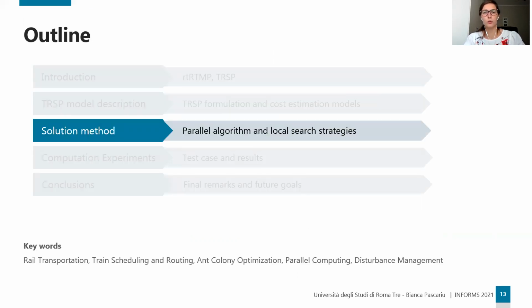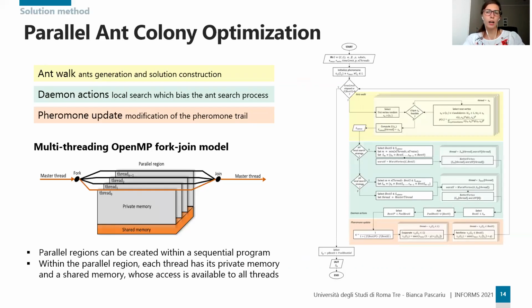So, moving on to the solution method, we propose a parallel ant colony optimization. In general, this is a metaheuristic which simulates the way an ant colony finds the best route while foraging for food. The algorithm adopts the concept of pheromone to keep track of solution quality. You can split the algorithm into three main activities: ant walk, which consists of ant generation and solution construction; Daemon Actions, where a local search improves the ant search process; and pheromone update, which is the modification of the pheromone trail accumulated by all the ants.